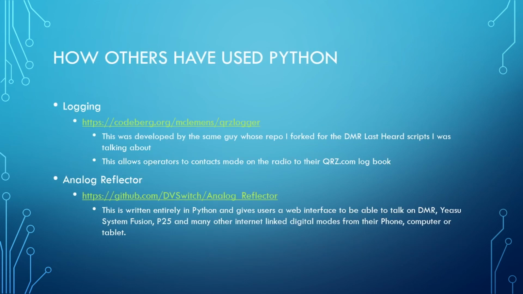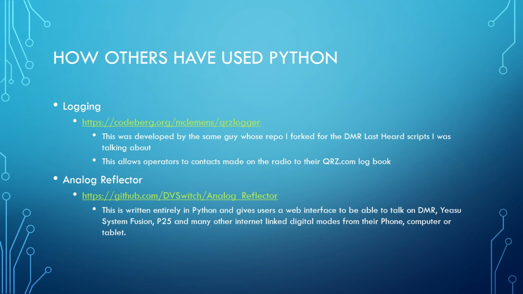Now, how have some others used Python in ham radio? Michael Clemens created what he calls his QRZ logger. QRZ.com is a call sign lookup website, but they have logbook functionality. He created a Python program that interacts with their logbook, which is basically a list of contacts that a ham radio operator has made. That way you can log from the command line via Python, and your logbook is updated, and anybody can go to your QRZ page and see this data.